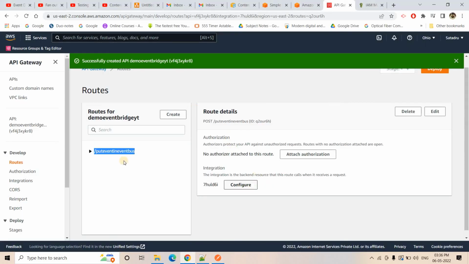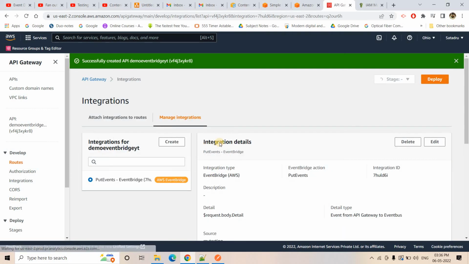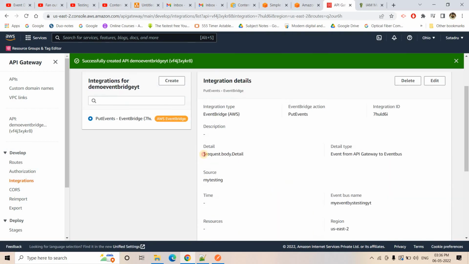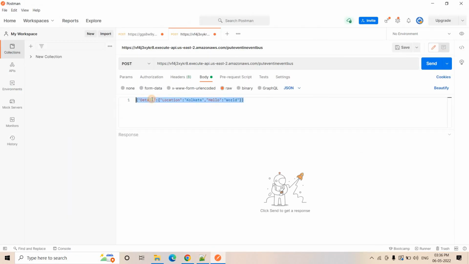Even if you see our API gateway integration that we created, here what it is searching for, see, request.body.detail. In the request, in the body part, the detail key should be present. That is actually what API gateway is going to take and put as an event in our Eventbridge, right? So as per this particular API configuration, in this body you must keep this particular key, detail.